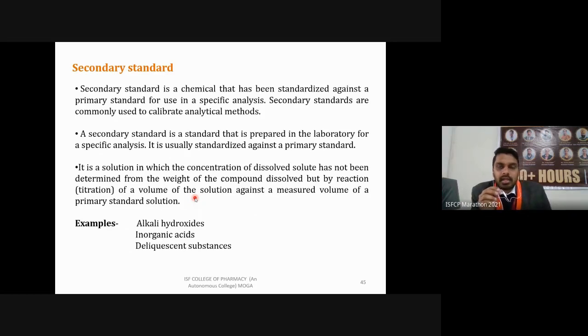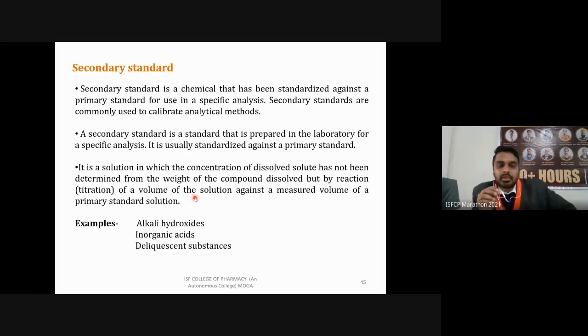But while making this solution, there might be some personal error, or you can say some handling error, due to which its concentration can vary. So for that purpose, we need to perform its standardization against primary standard. Against primary standard, we are going to perform its standardization. Then we will come to know the exact or precise concentration of our standard solution.